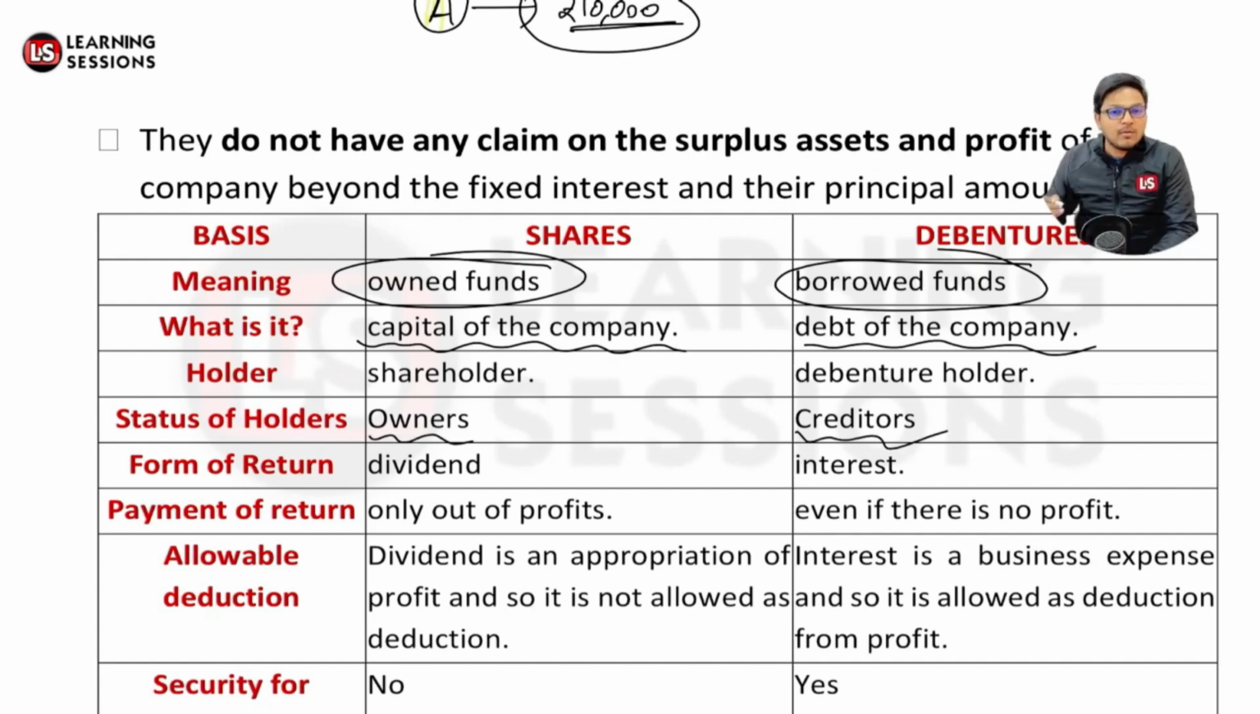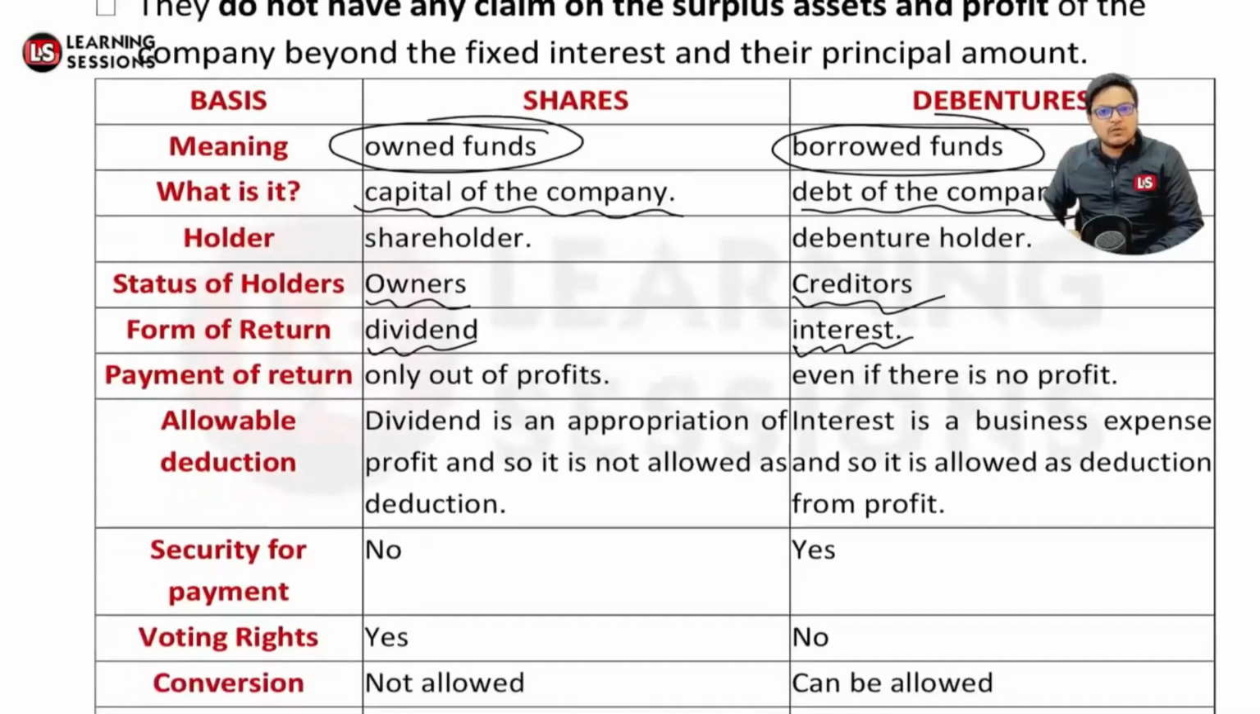If we look at the form of return, in one case it will be in the form of dividend, and in the other case it will be in the form of interest. And if we look at the payment of return, dividend is paid only out of the profits, but interest is to be paid even if there is no profit.